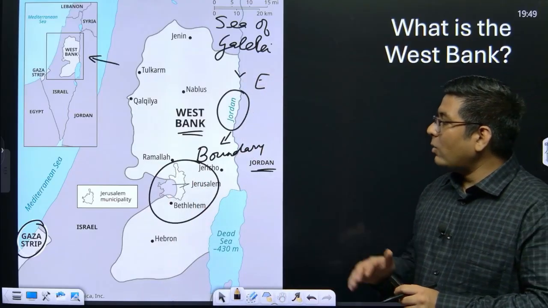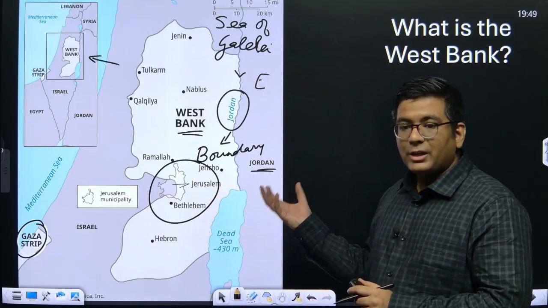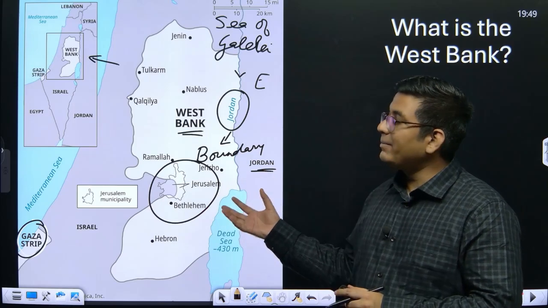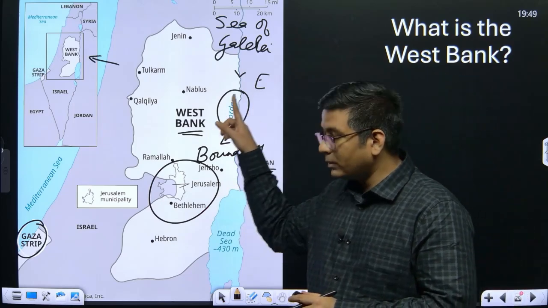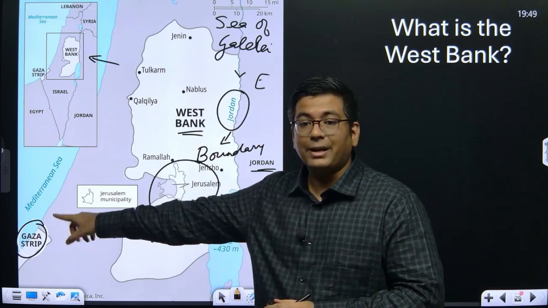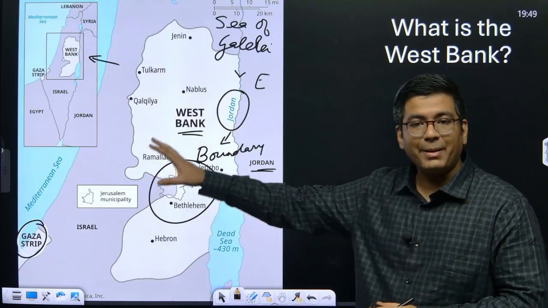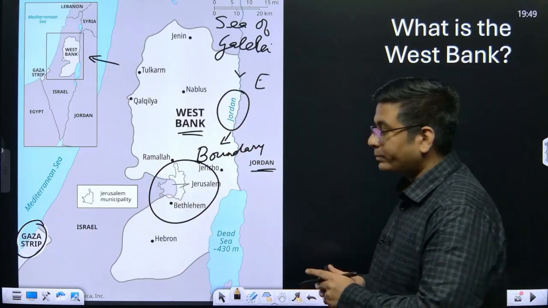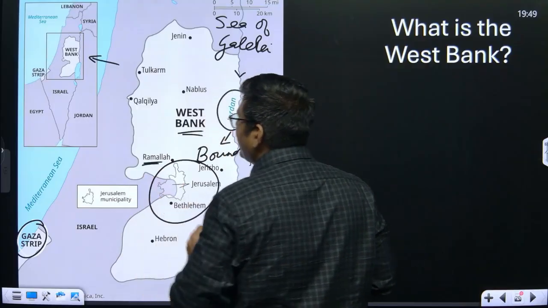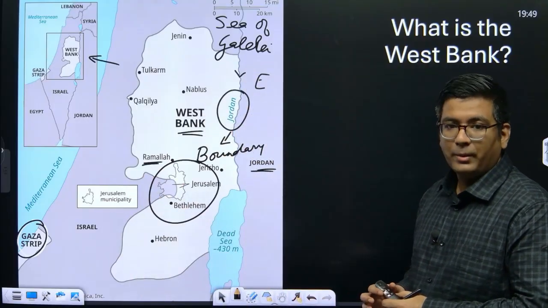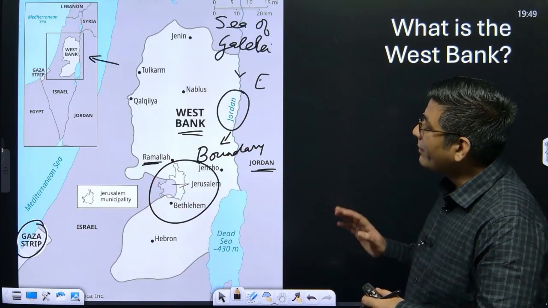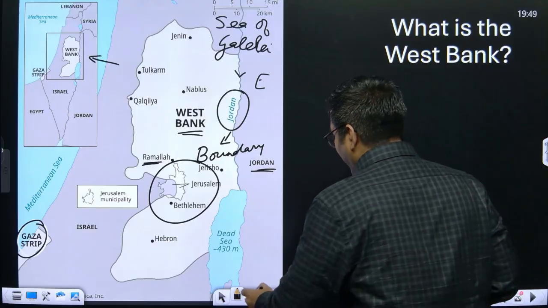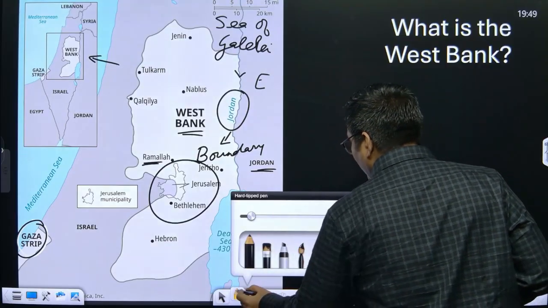Now, what is the concept here? The sticking point is that Jerusalem is claimed as the capital of both Palestine and Israel. Israel wants Jerusalem to be their capital, and Palestine wants it to be theirs. As of now, the Palestinian Authority has its headquarters in Ramallah. When we talk about the West Bank, there are two types of governments here.